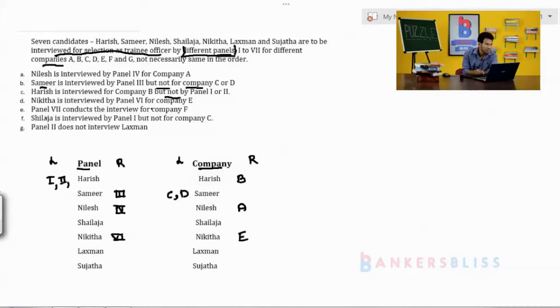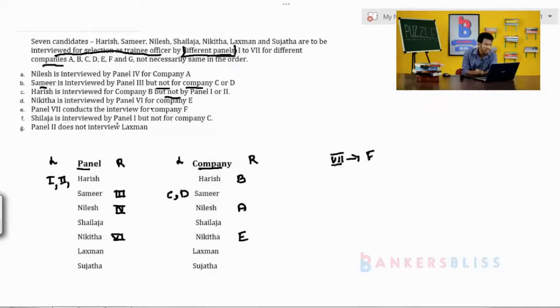Next one, panel 7 conducted interview for company F. Panel 7 conducts the interview for company F. Here there is no information given about which person is going to conduct panel 7 and interview for company F. So you just write it on the other side: panel 7 is conducted by F. Is it clear? Why am I writing this? Because I don't know exactly who handles panel 7 and is handled by company F. Is it clear?